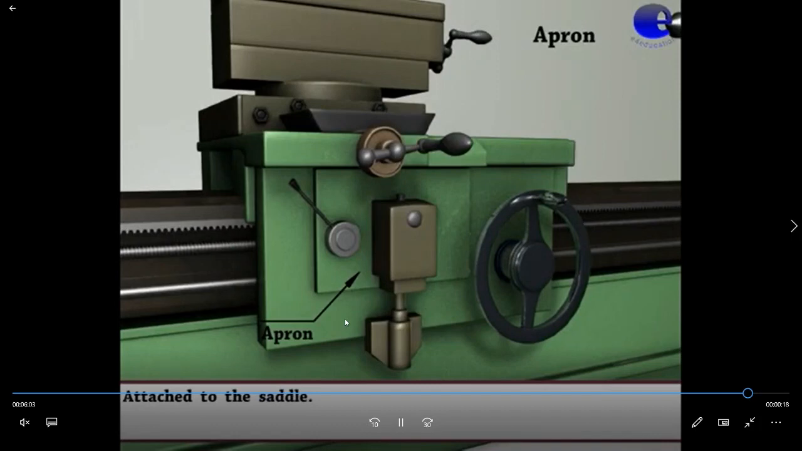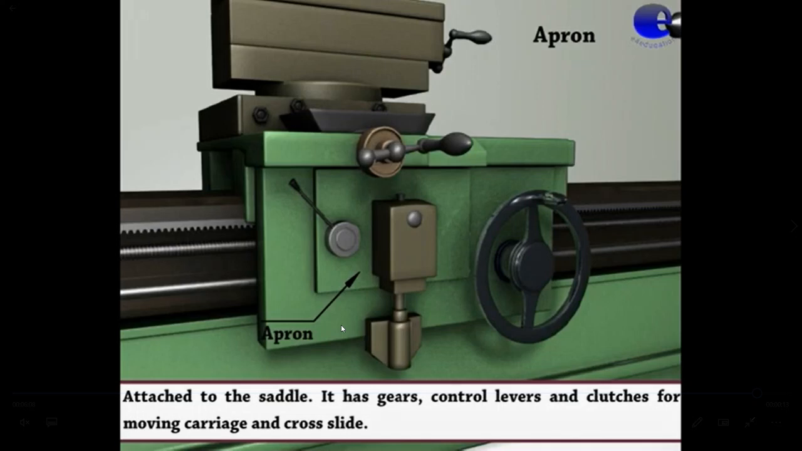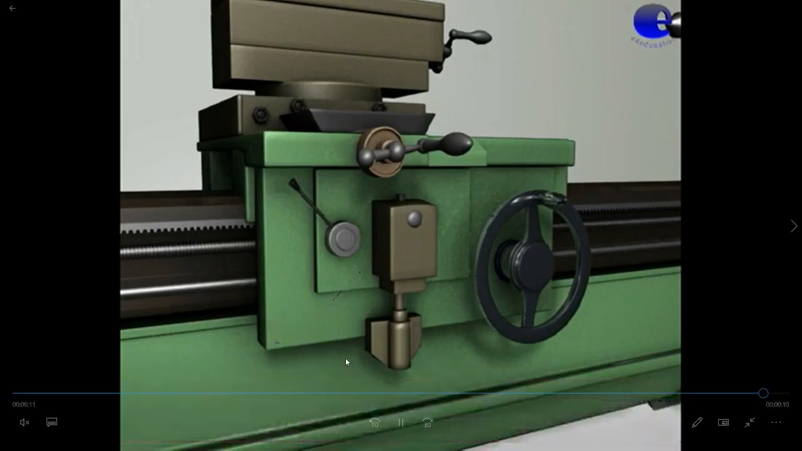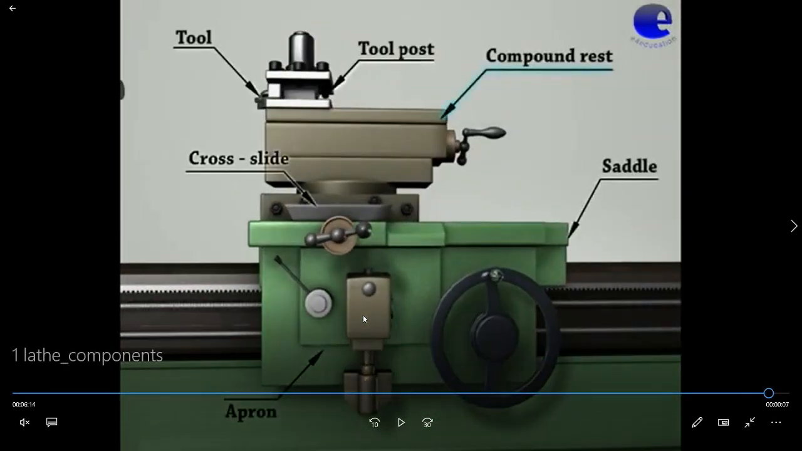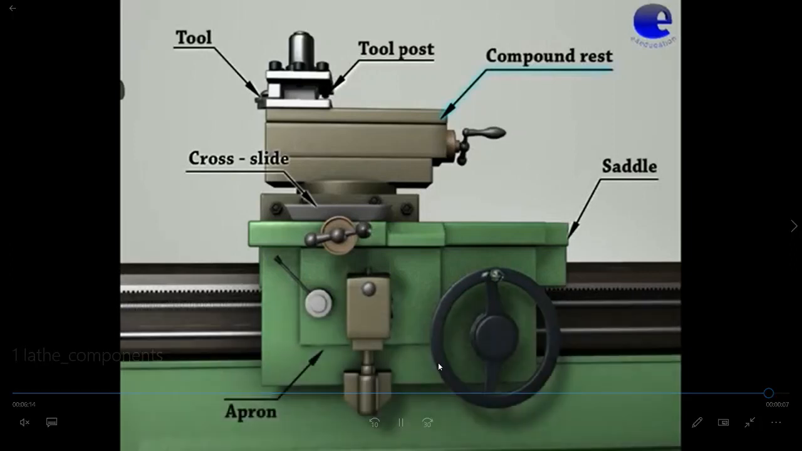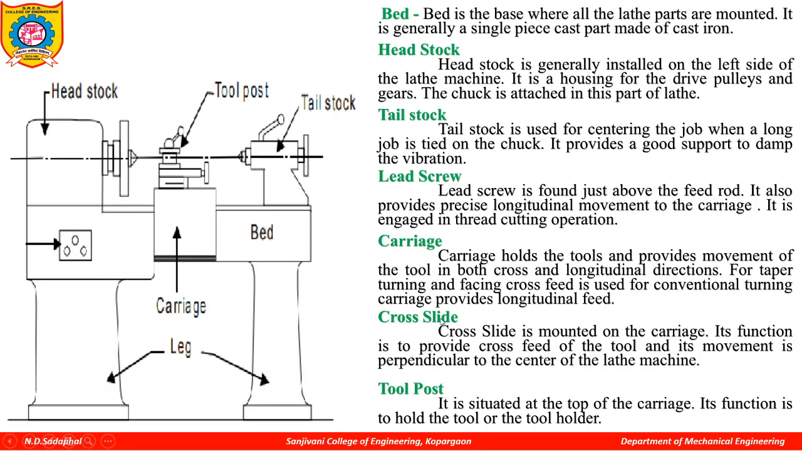This is the apron. The apron is generally used when you want to move this carriage in an automatic way. So in this way we have seen the different major components of the lathe machine. The major components are shown here: headstock, tool post, tailstock, bed, and carriage assembly. These are the main components of the lathe machine.